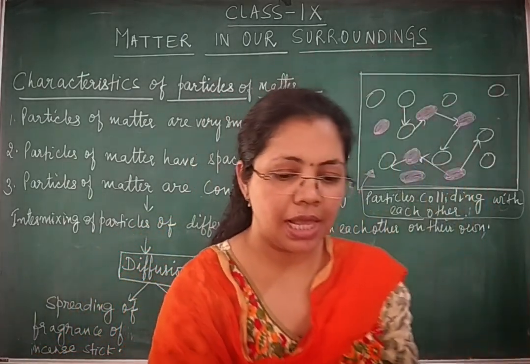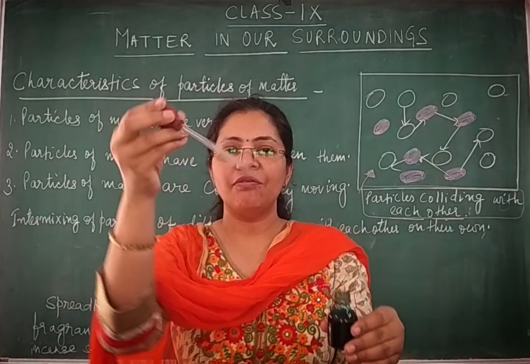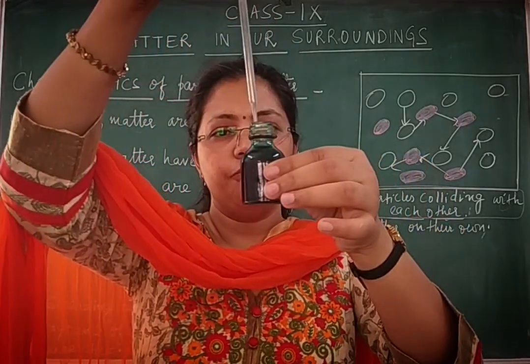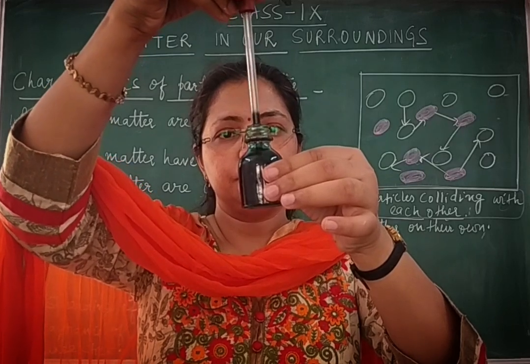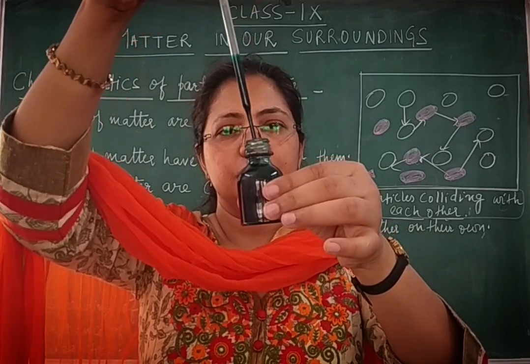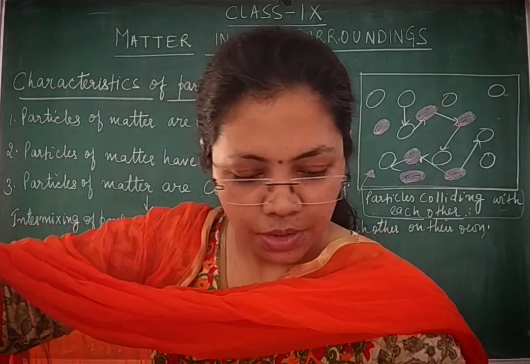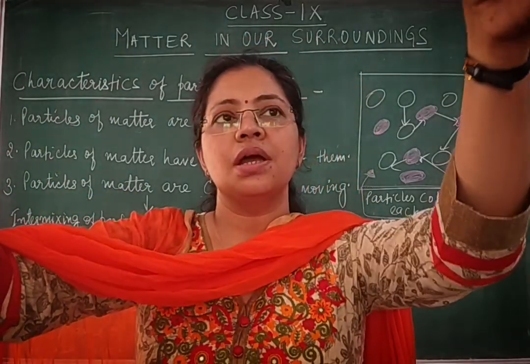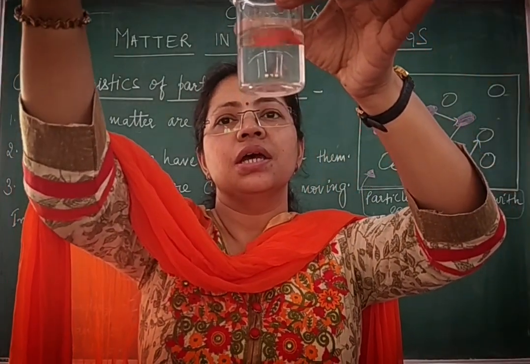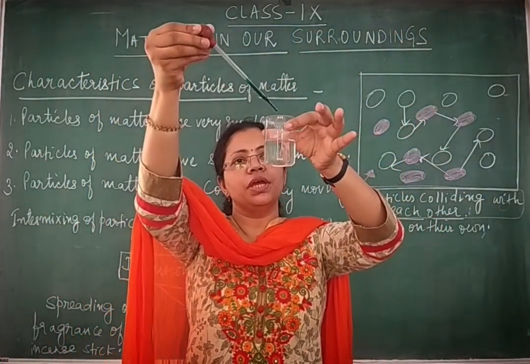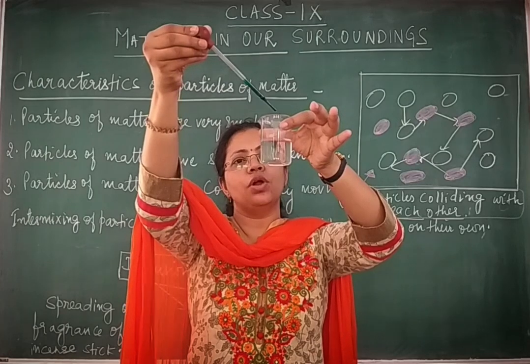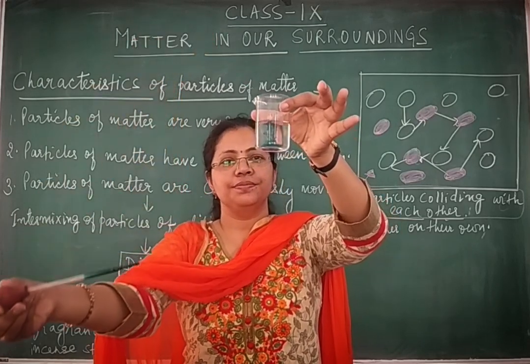So with the help of this dropper, I will take a few drops of this green ink like this. Now in this beaker I will add 1 or 2 drops of ink. Just keep observing what happens.